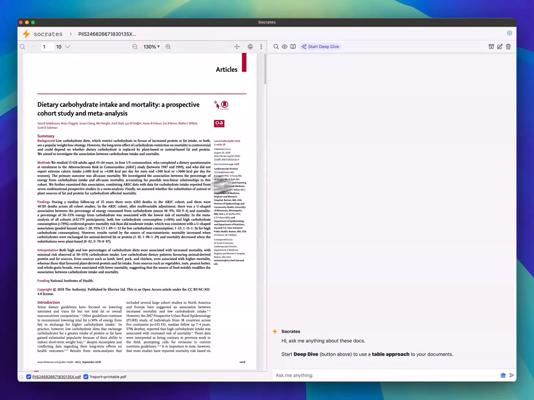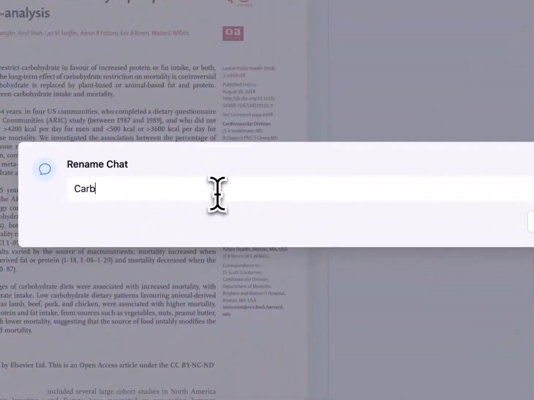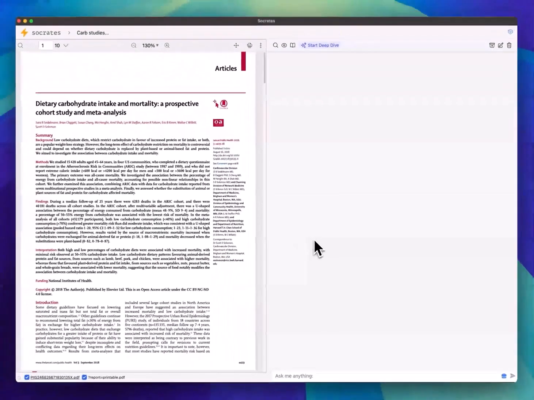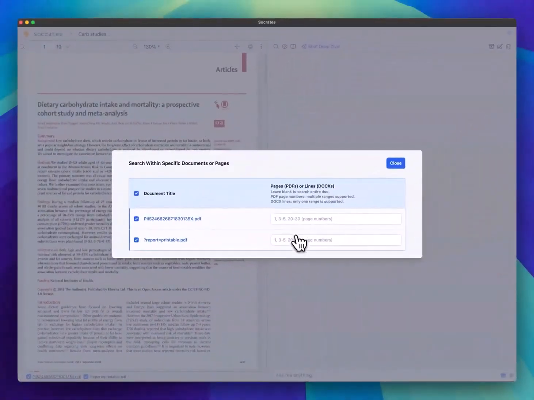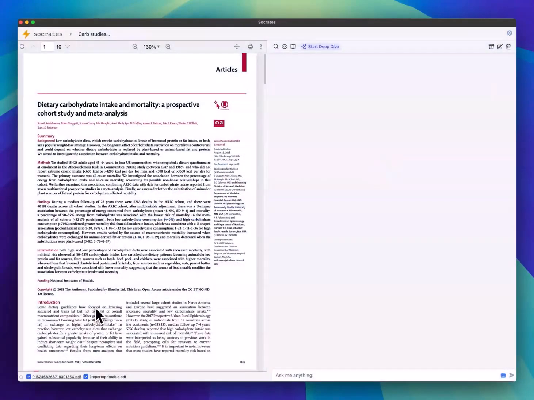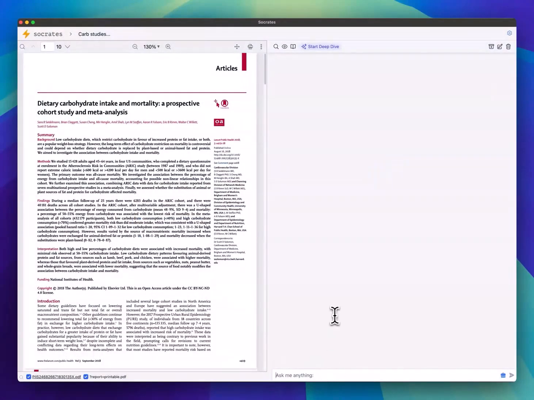Okay, it's done. Now on the left, we have all the documents you uploaded, and on the right, you can just chat with the AI. So first, let me rename this to something more readable. So just say carb studies. All right, so now that I've renamed the file, we can select which document we want to view down here. We can also, if you'd like, tell the AI to focus on a certain page when doing its search. Okay, but now I just want to know, what are the key findings in these studies?